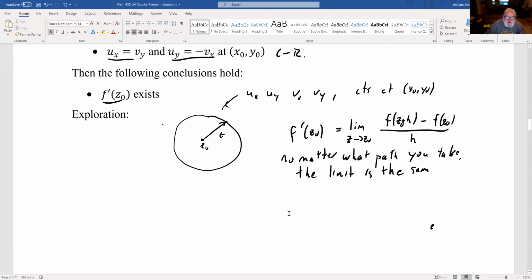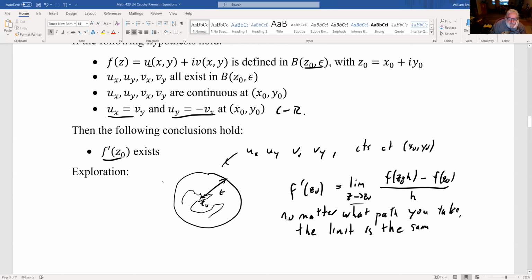So if we're going to approach like this, approach like that, however it is that we approach z0, we need this limit to exist. So why do we need all these conditions? Well, in particular, when we're thinking about partial derivatives, right? Partial derivative with respect to x is horizontal. Partial derivative with respect to y is vertical.